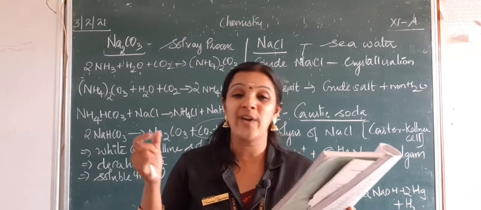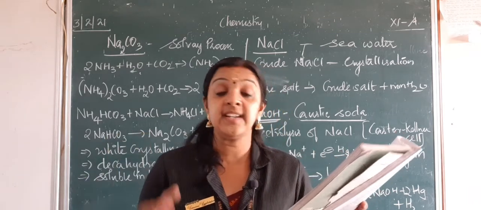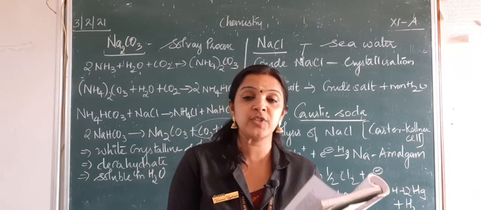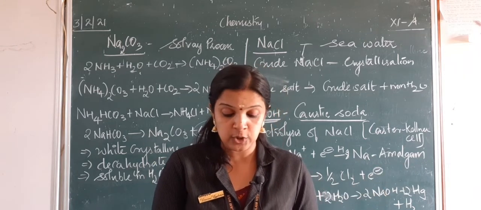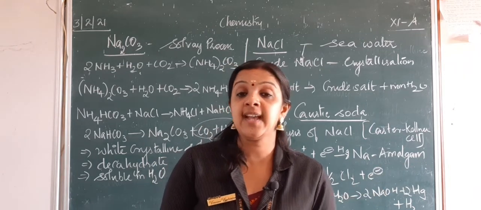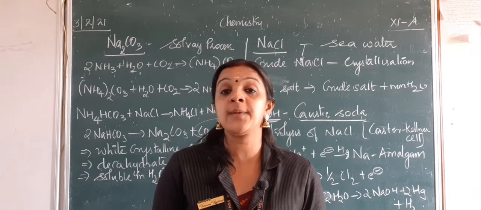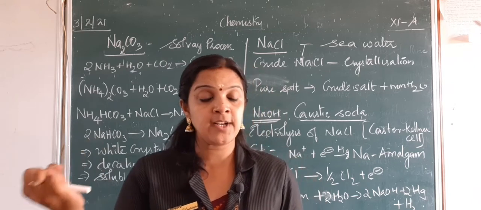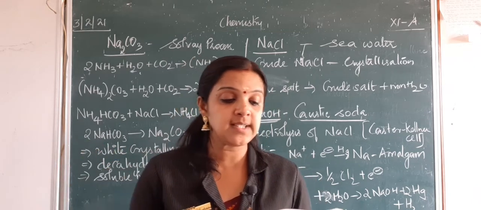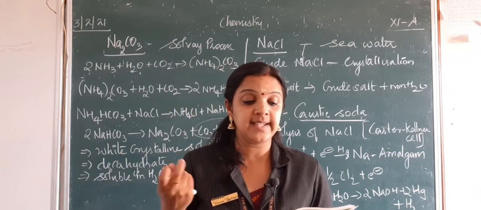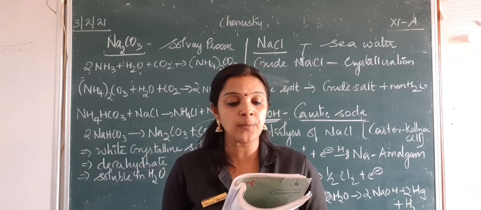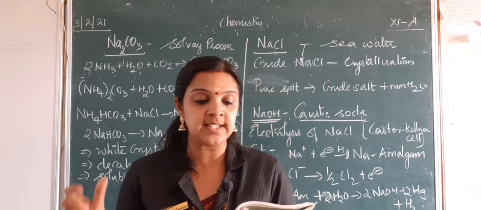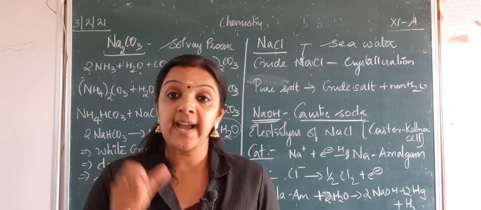It is a white translucent solid and it is also deliquescent, which means it can immediately change into a liquid, and it reacts with carbon dioxide to form sodium carbonate or hydrogen carbonate. Uses: in the manufacture of soap, artificial silk, petroleum refining, textile industries, and also for the preparation of pure fats and oils. Sodium hydrogen carbonate.